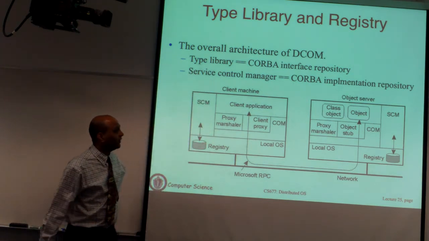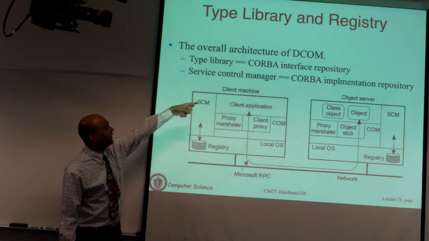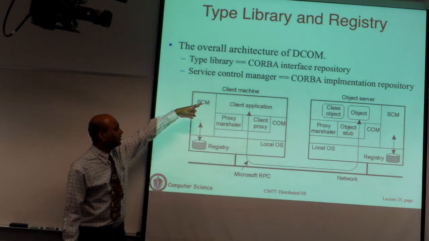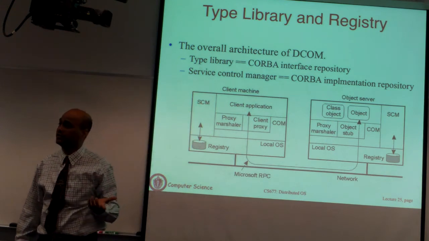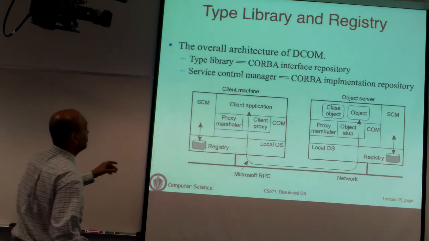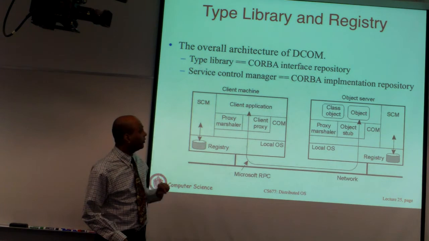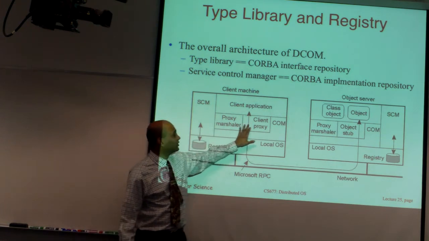You have what is called a type library. It is actually going to be communicating with something called the service control manager, which is equivalent to a registry, which is where you are going to register the interface. This is equivalent to the Windows registry that you may have heard of. That is a service control manager that's going to query the interface and so on. You'll see the stub here.